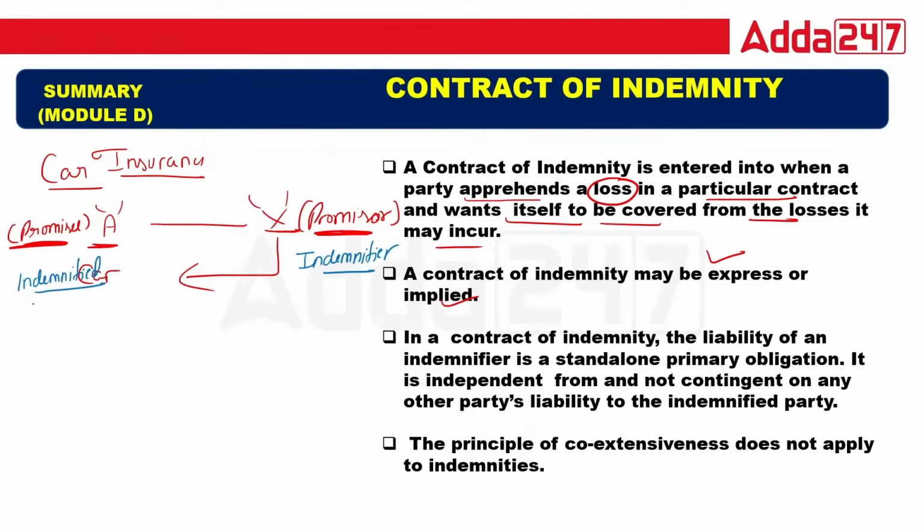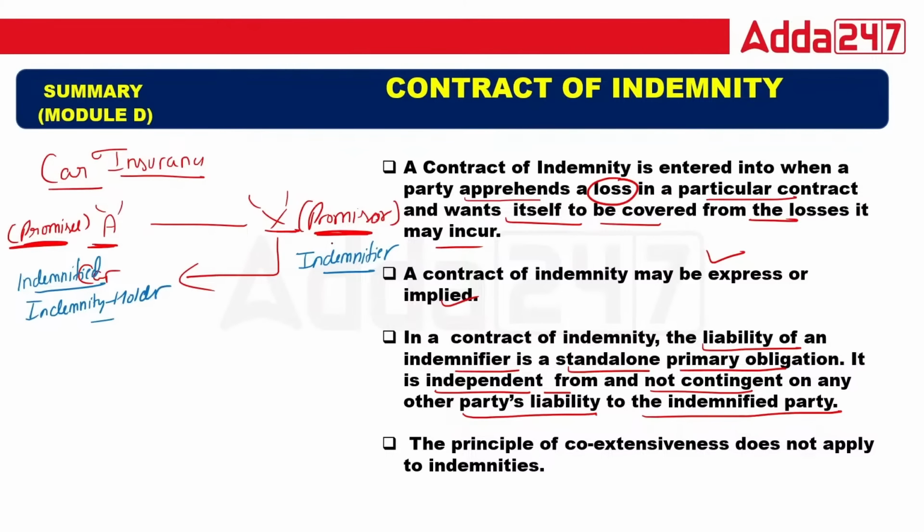Indemnified, or you can say indemnity holder. Okay, so this is the name of A in the terms of contract of indemnity. In the contract of indemnity, the liability of the indemnifier is a stand-alone primary obligation. It is independent from and not contingent on any other party's liability to the indemnified party. Is that okay?